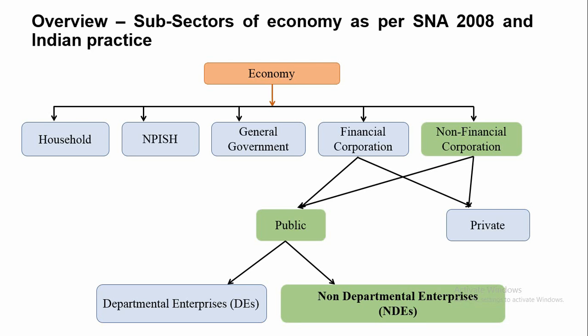These are general government, financial corporations, non-financial corporations, NPIs and households. The financial corporation sector consists of all resident corporations or quasi-corporations principally engaged in financial intermediation or in auxiliary financial activities, which are closely related to financial intermediation. Whereas non-financial corporations are entities whose principal activity is to produce market goods or to provide non-financial services.